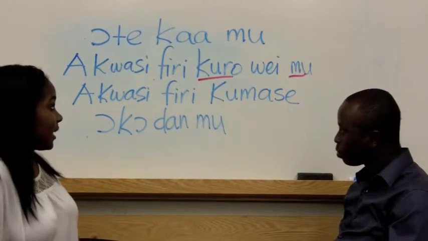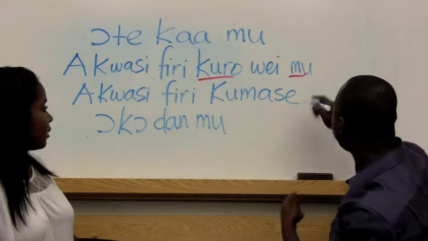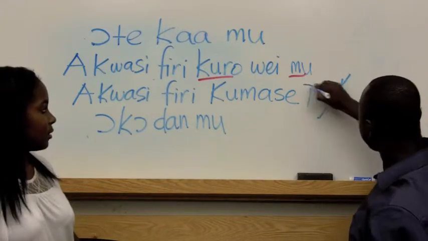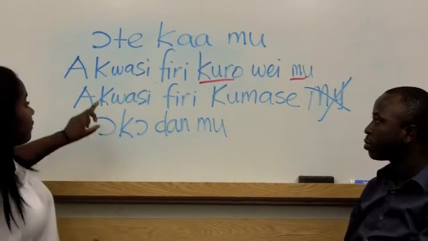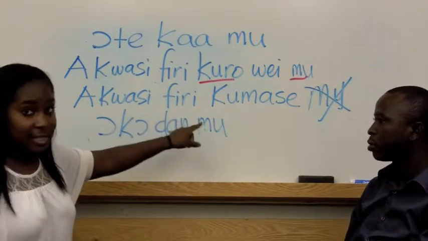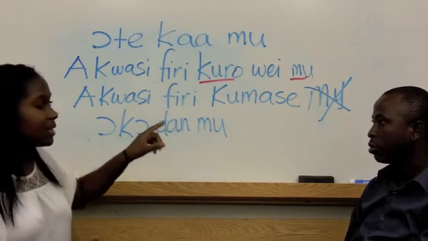You cannot say Akwasi firi Kumasi mu. This is wrong because we have the city Kumasi and not kuro. So you cannot use mu in this sentence.